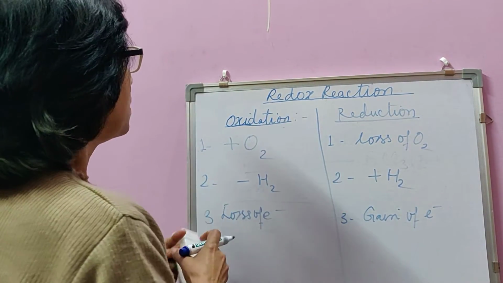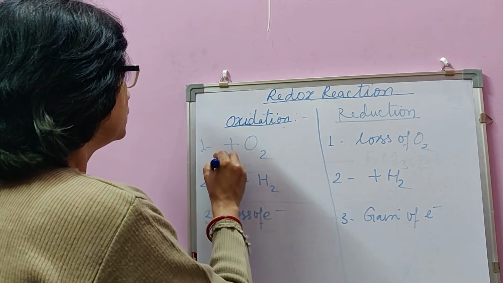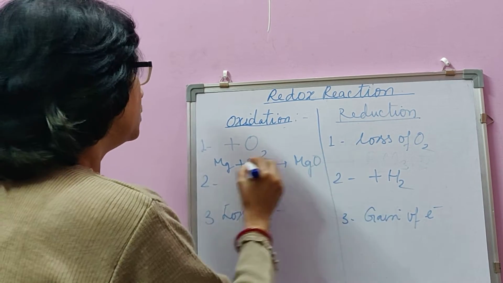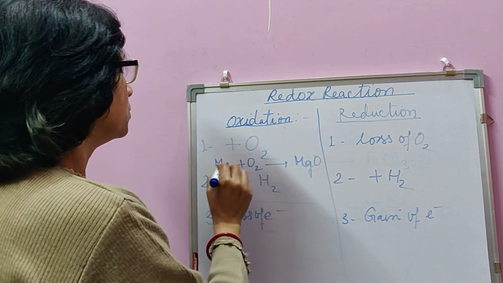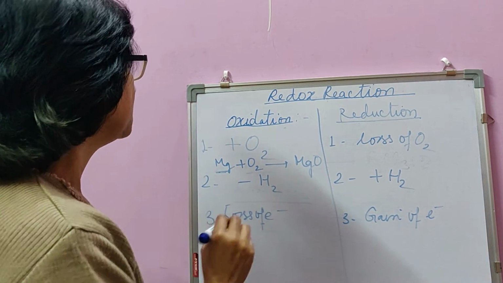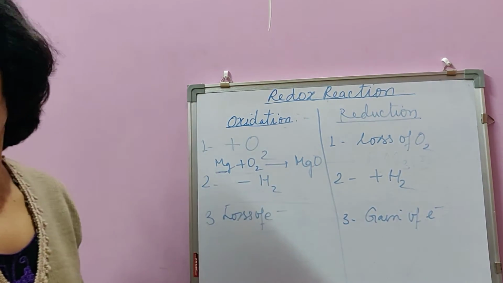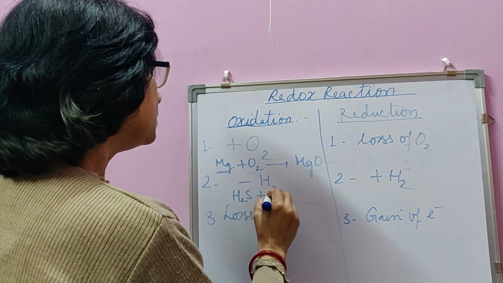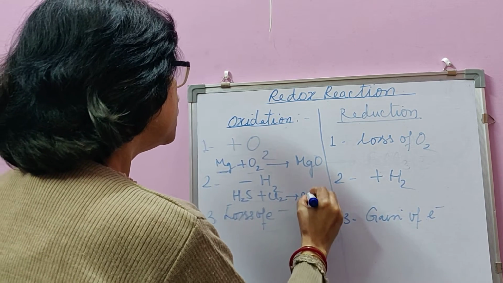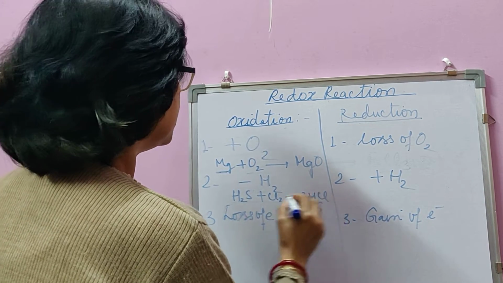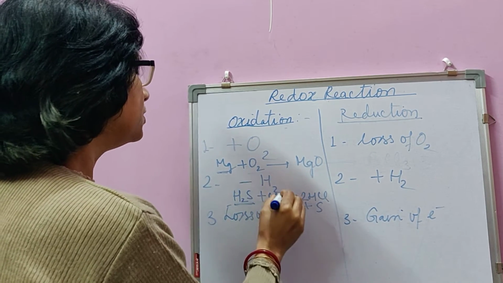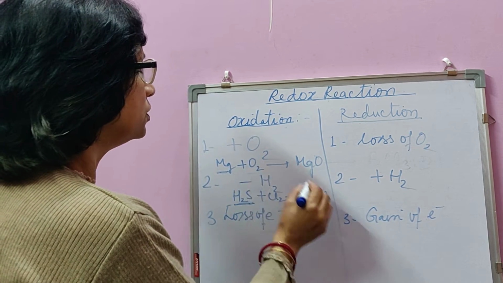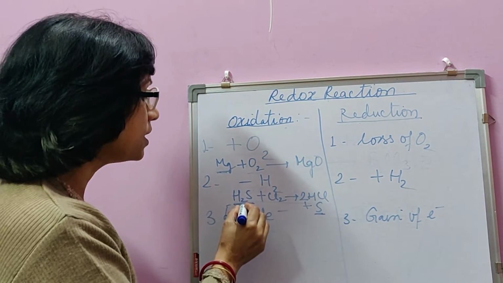Like for combining with oxygen, Mg plus O2 forms MgO. So in this reaction, magnesium combines with oxygen, therefore magnesium is oxidized. Let's come to loss of hydrogen. For loss of hydrogen, see, H2S plus Cl2 forms 2HCl plus S. In this, H2S loses hydrogen and becomes sulfur. So H2S is oxidized to sulfur by losing hydrogen.